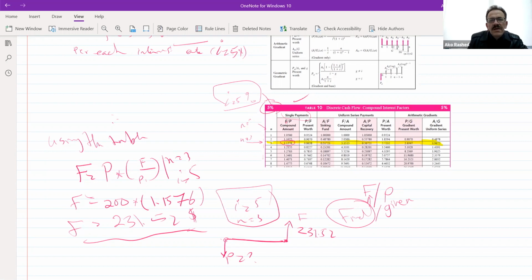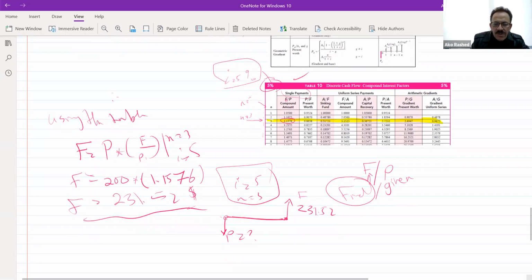Now I inverted the case. I'm asking you, how much do you need to invest if you have 231? How will you answer me? You say that what's required is the P, right? And this is another case.